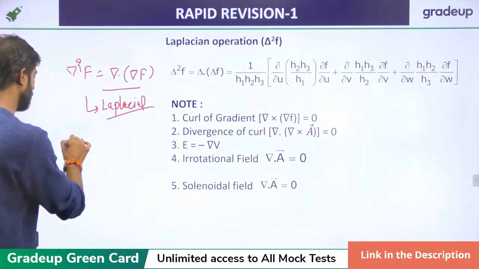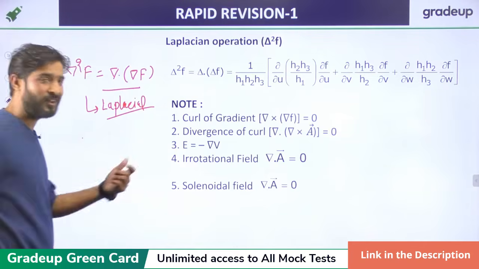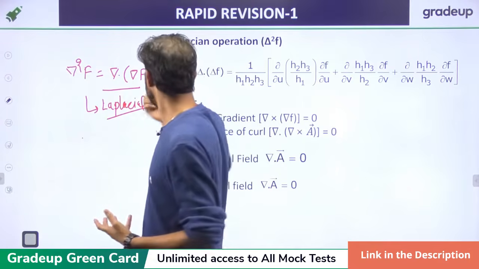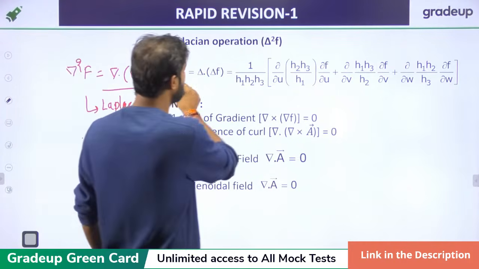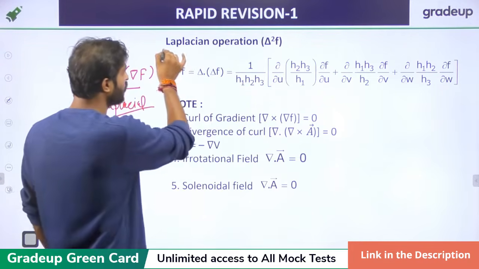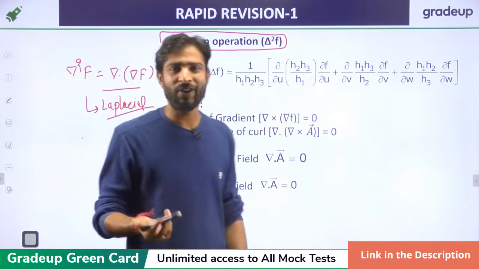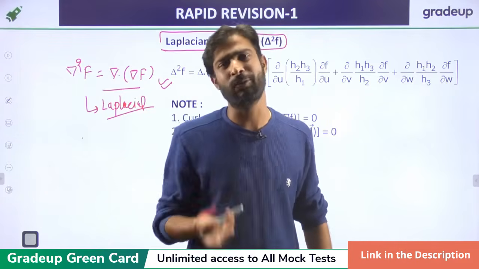For example, del square V. In the next slide we'll discuss the practical application of the Laplacian and Poisson equations. But at this moment, whenever we have to use the Laplacian operation, we should use this formula, because the function is always written either in Cartesian form, cylindrical form or spherical form, right?